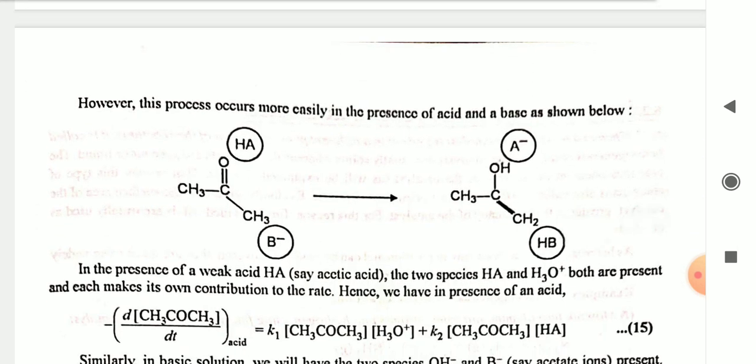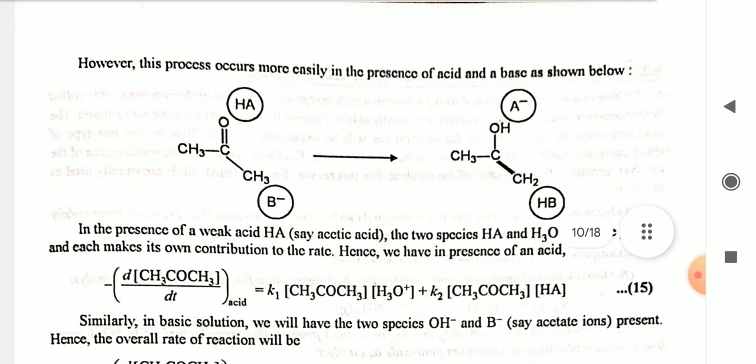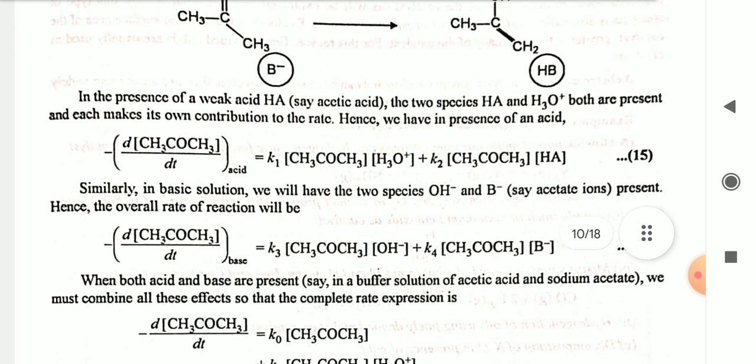However, this process occurs more easily in the presence of an acid and a base as shown below. In the presence of a weak acid HA, say acetic acid, the two species HA and H3O+ are both present and each makes its own contribution to the rate. And hence in the presence of an acid, -d[CH3COCH3]/dt (acid) is equal to k1[CH3COCH3][H3O+] plus k2[CH3COCH3][HA].